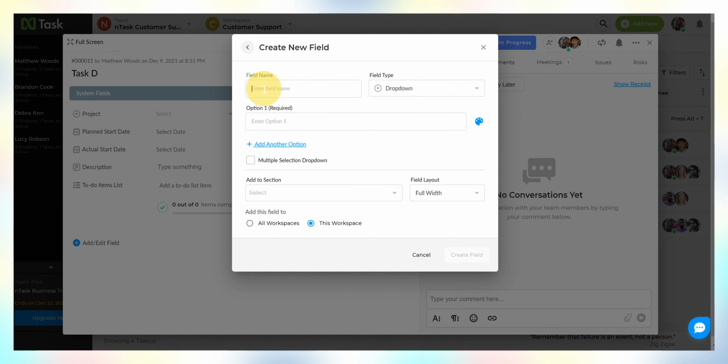Enter field name. Add details to your custom field.